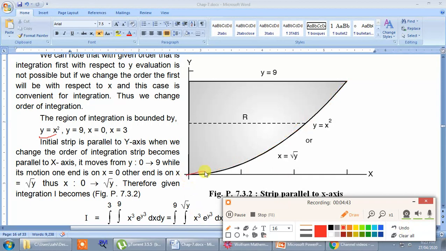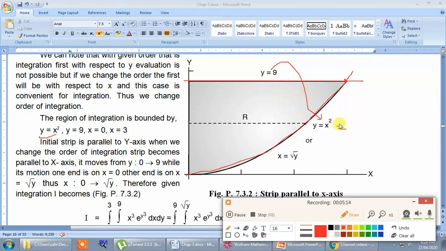So it is an upward open parabola like this, and the second curve is a straight line, y is equal to 9. Now before moving on, what is the location of the remaining two curves? First of all, you find out this point of contact. This point of contact can be found by solving y equal to 9 with y equal to x square. If you put y equal to 9 here, we get x square.